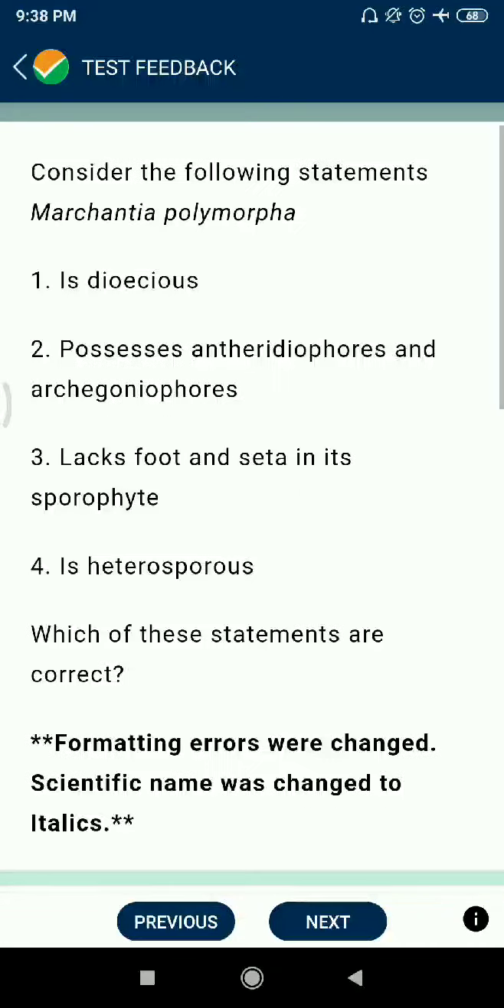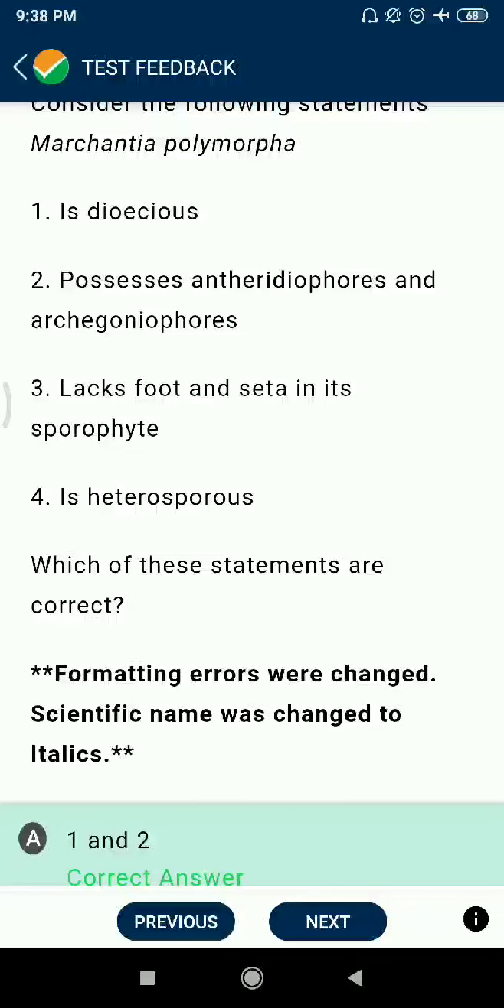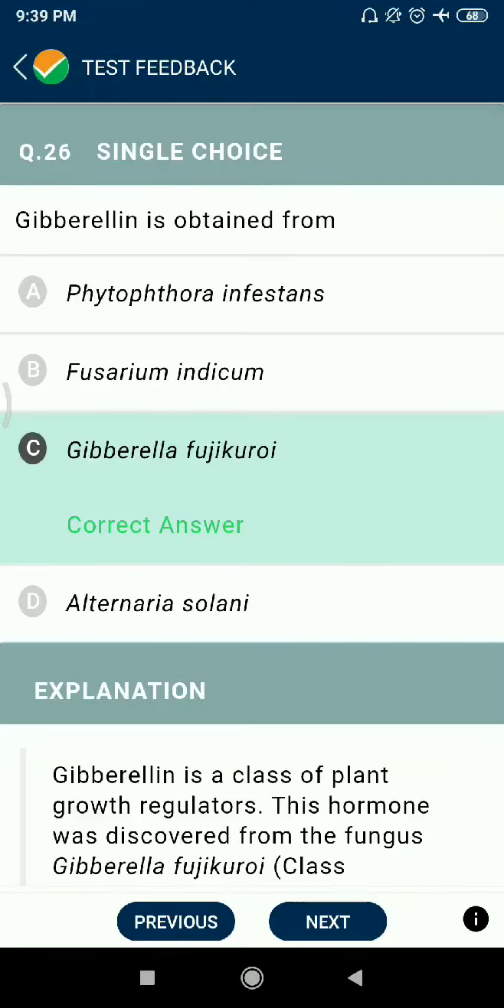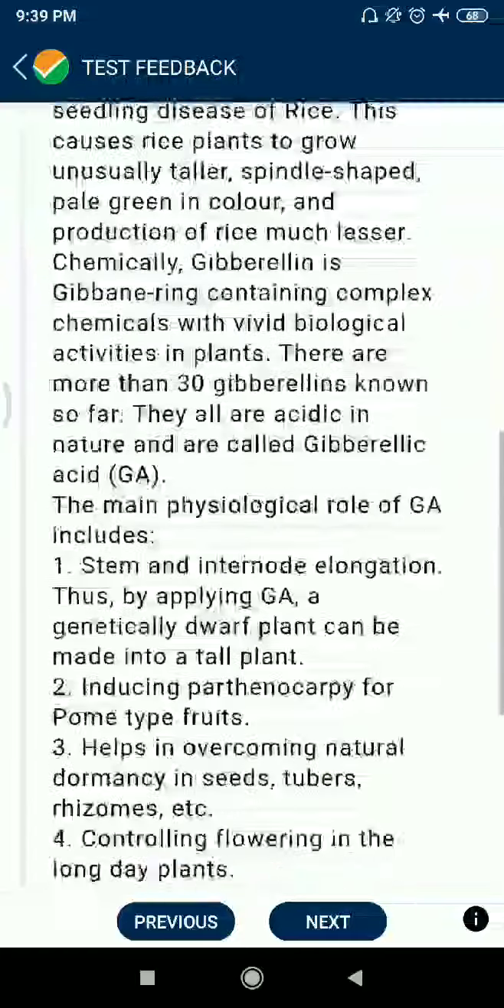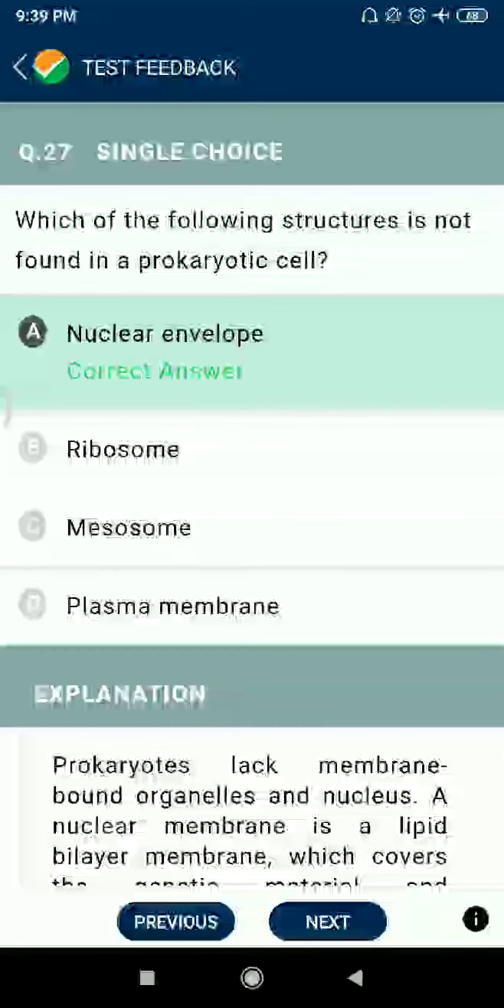Question number 25. Marchantia polymorpha, okay, is dioecious, produces antheridiospores and archegoniospores, no. Question 26. Gibberellin is obtained from Gibberella fujikuroi. Question 27. Which of the following structures is not found in prokaryotic cells? Nuclear envelope, no. Ribosome, mesosomes, plasma membrane are found.